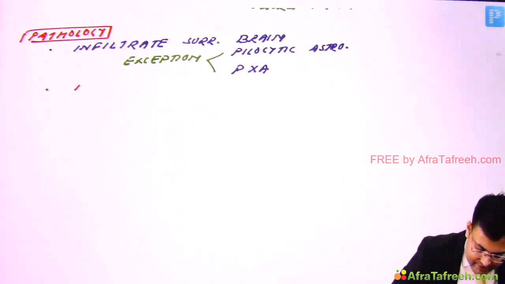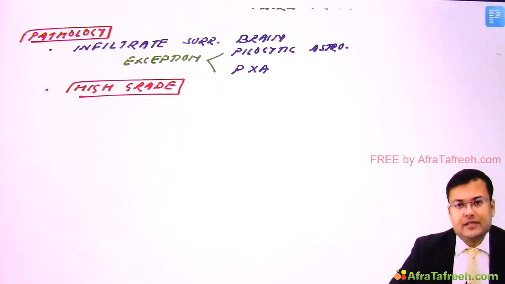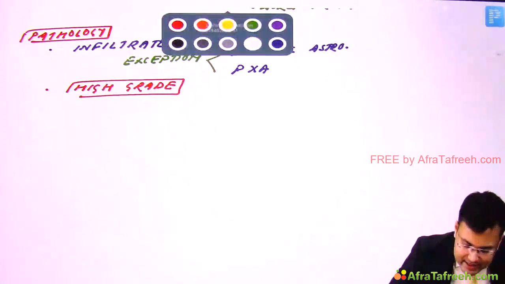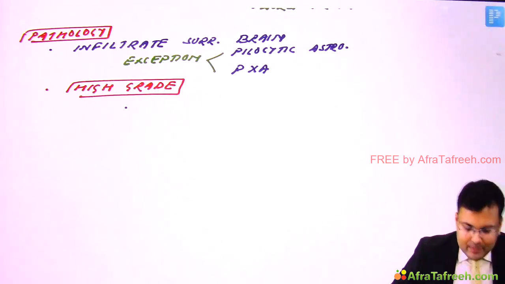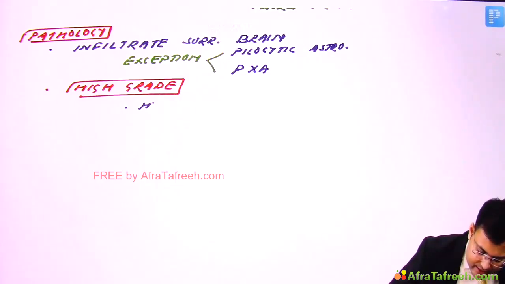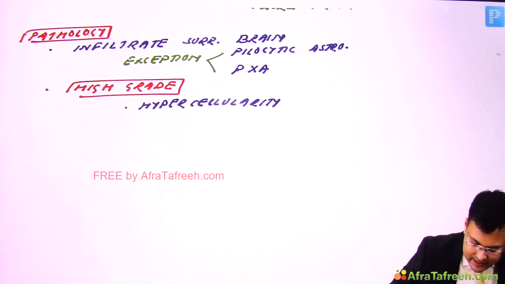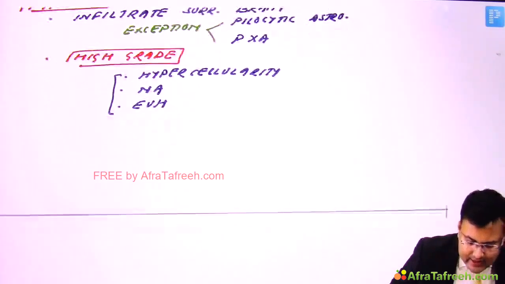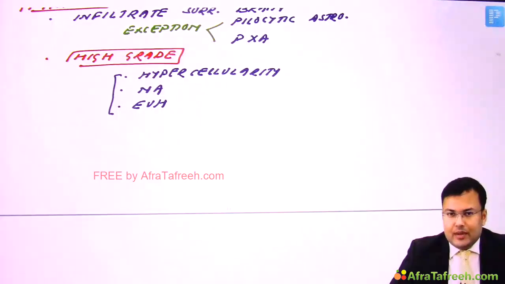So if a patient has high grade astrocytoma, what are the histological features? These patients have hypercellularity, nuclear atypia and endovascular hyperplasia. So there is hypercellularity, there is nuclear atypia and endovascular hyperplasia. These are seen in high grade astrocytoma.